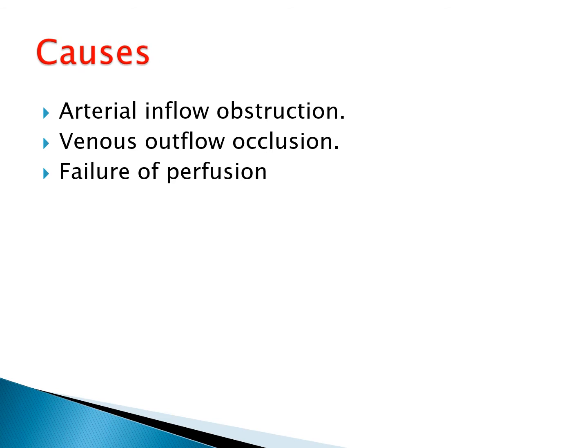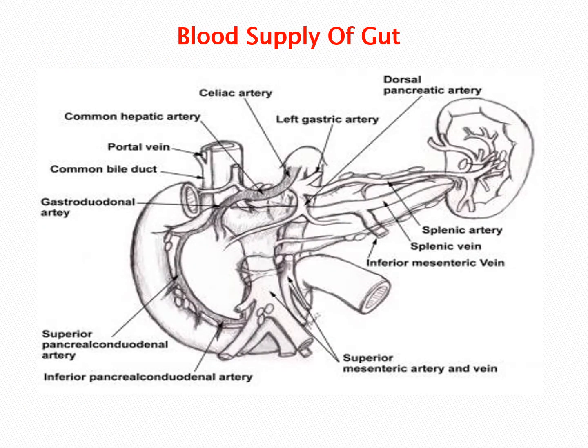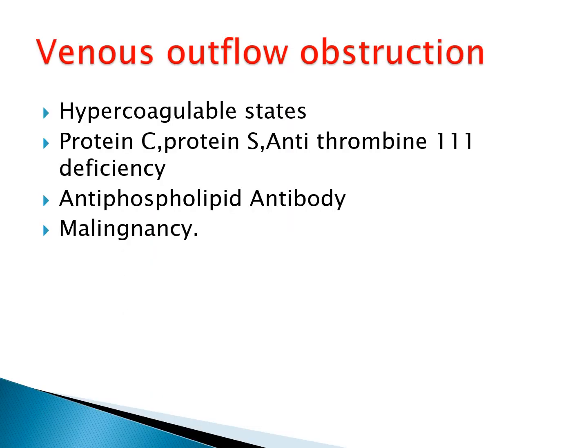Then the causes: this is the blood supply of the gut. Then the second cause is venous outflow obstruction. It is caused by any hypercoagulable state, which might be congenital or acquired.